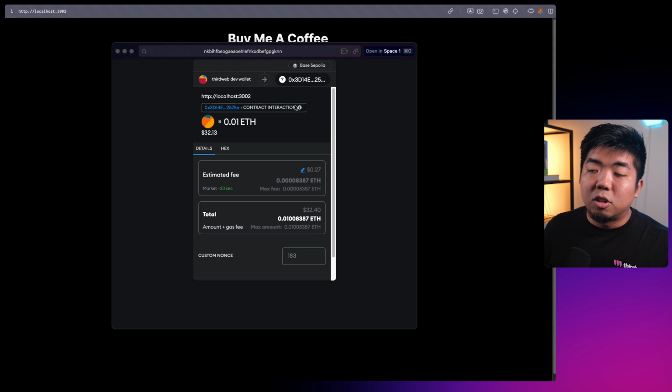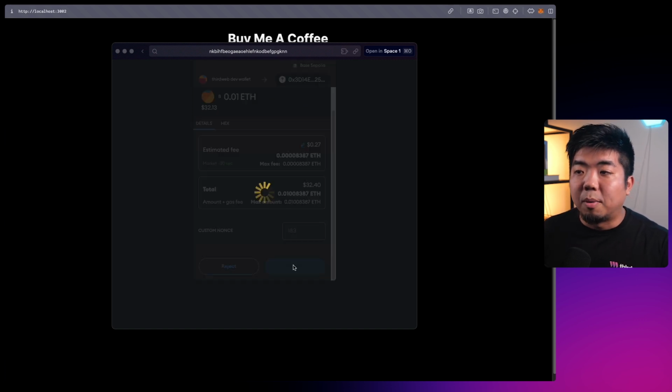We get a transaction that pops up. You can see this is the 0.01 that we are going to be transferring with the execution of our function. And we're going to hit confirm.